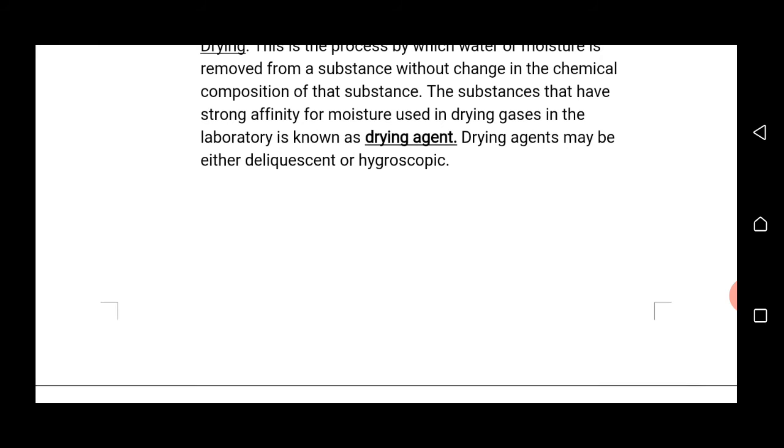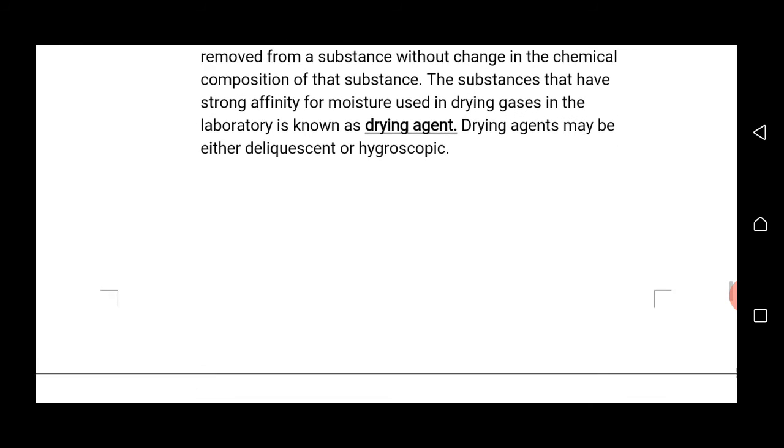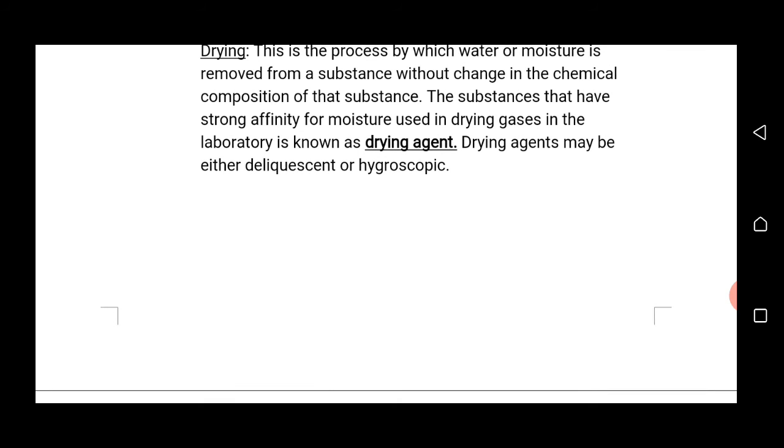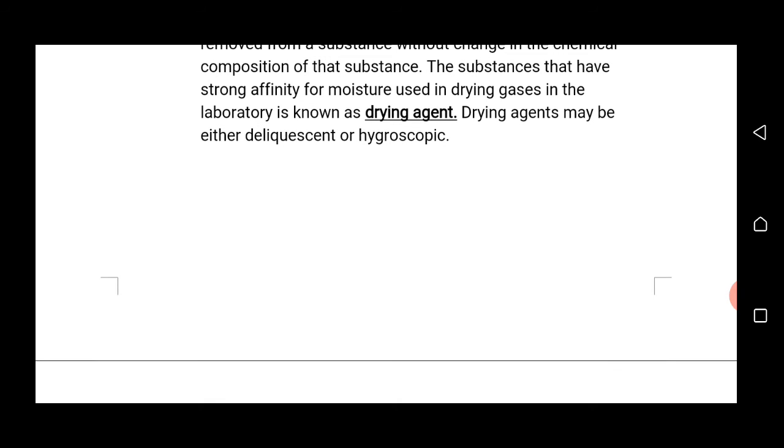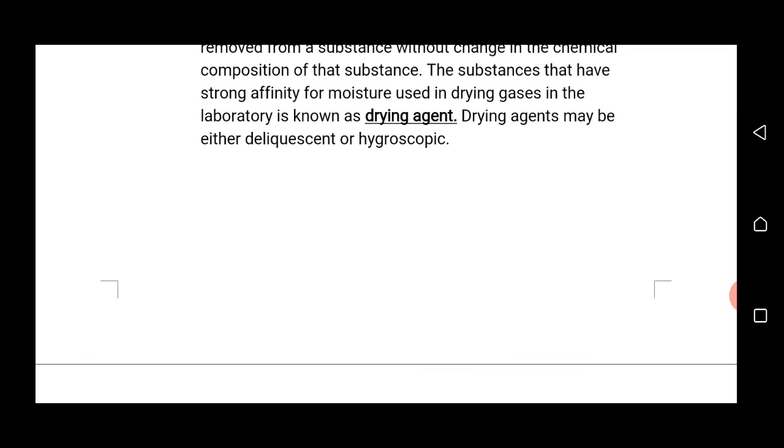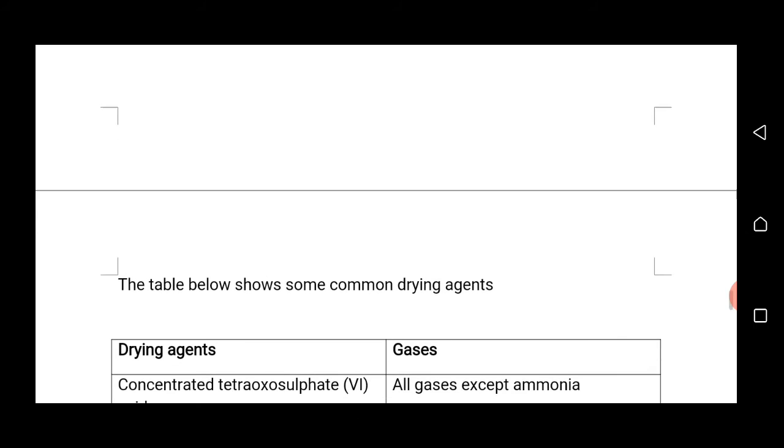The substances that have strong affinity for moisture, used in drying gases in the laboratory, are known as drying agents. They are used because they have strong affinity for water. Whenever they come in contact with a substance that contains water, they absorb water immediately without affecting the chemical composition of that substance. Drying agents may be either hygroscopic or deliquescent.